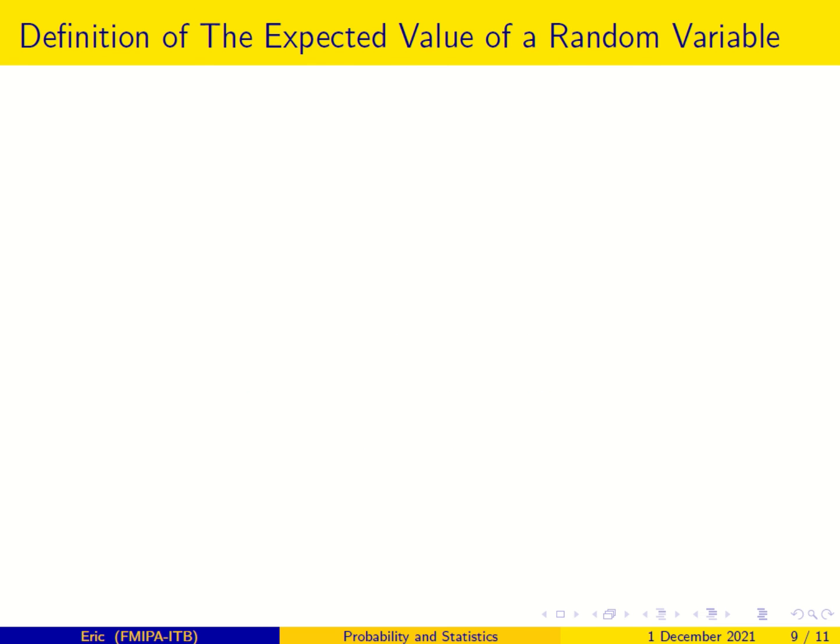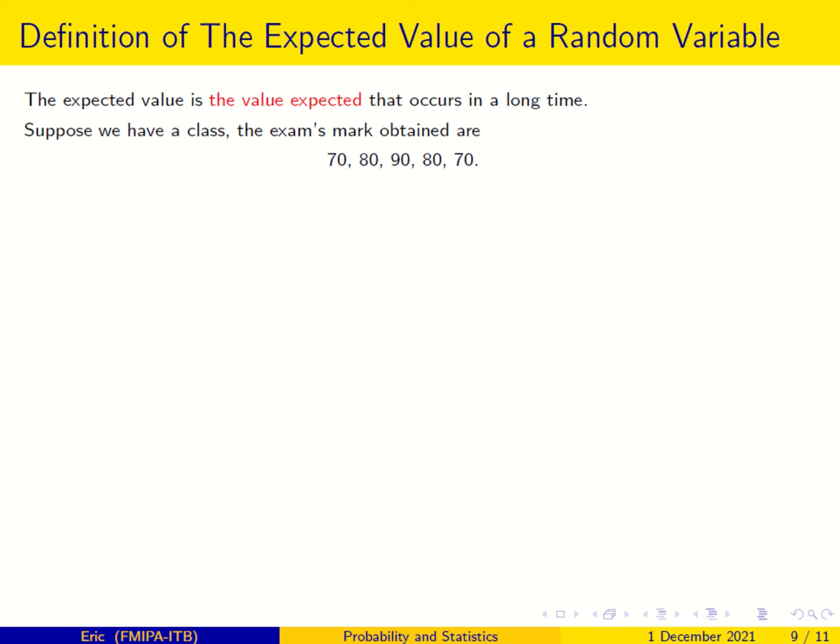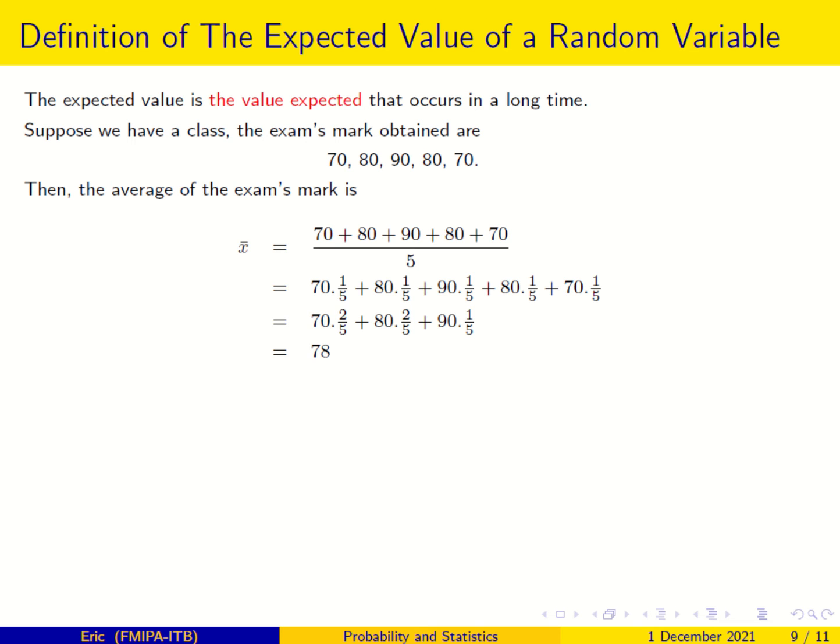So this is the definition of the expected value of a random variable. The expected value is the value expected that occurs in a long time. Not so good a definition in a sense. Suppose we have a class, and the exam marks obtained are 70, 80, 90, 80, and 70. So the average of the exam mark, this x bar, is 78.